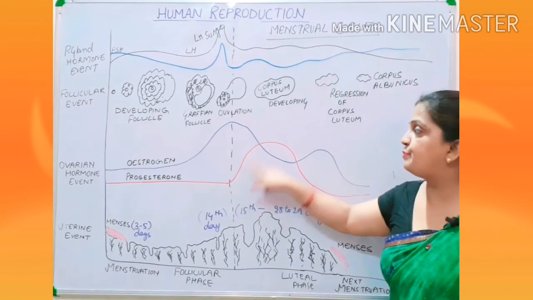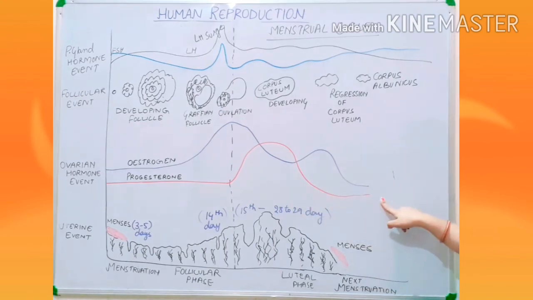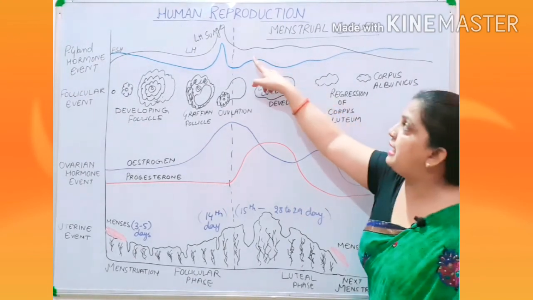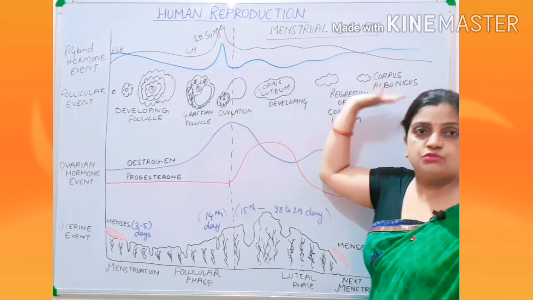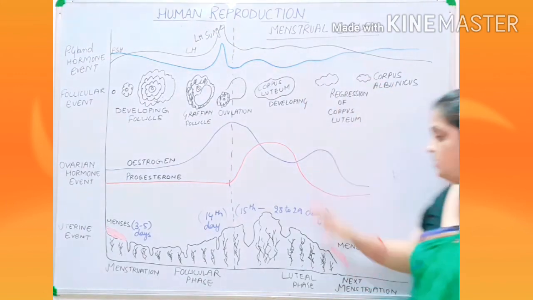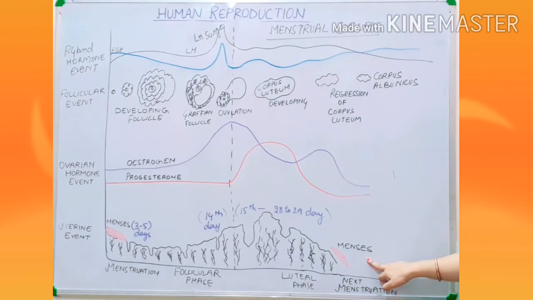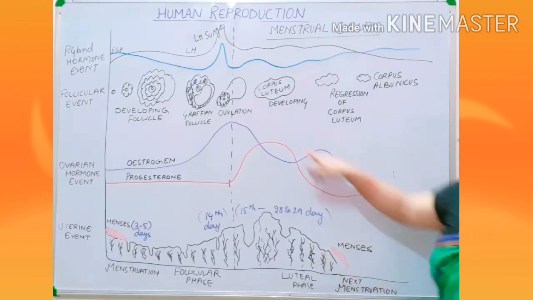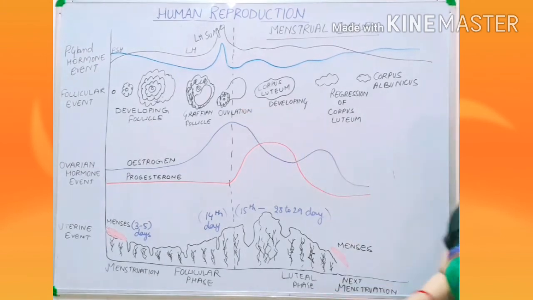The role of progesterone will also fall down, and LH and FSH will also fall. The endometrium layer with its blood vessels and the secondary oocyte will be shed off and destroyed, and will be excluded again in the form of bleeding through the vagina by the process of the next menstruation, that is your menses.